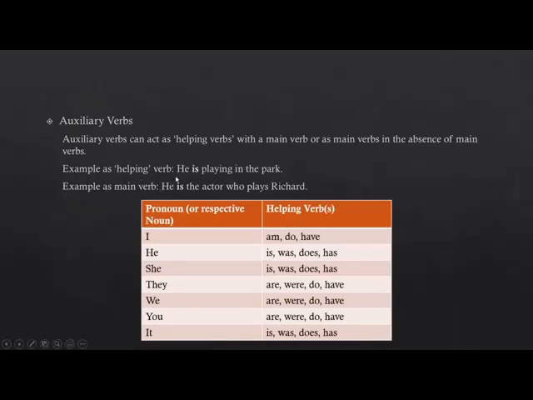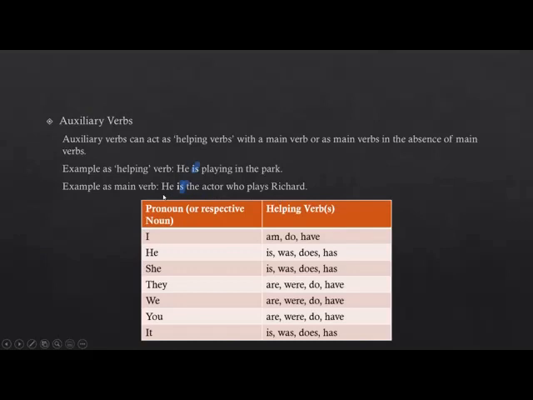In this sentence, we have the auxiliary verb is and the main verb playing, and the entire verb is playing. But the purpose of this auxiliary verb here is to help the main verb and not to act as the main verb. The main verb in this sentence is playing. But on other occasions, auxiliary verbs can also act as main verbs. So in some sentences, in the absence of other main verbs, the auxiliary verbs can also act as main verbs. Okay. And an example of that is he is the actor who plays Richard.